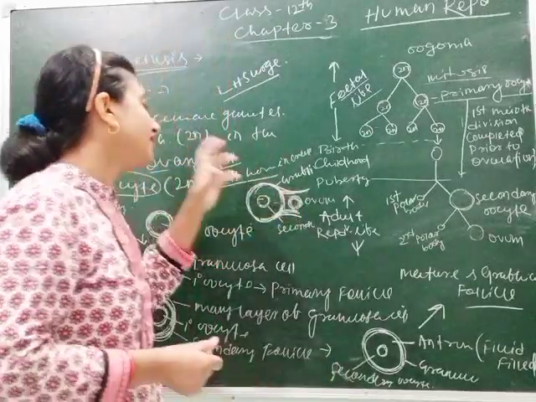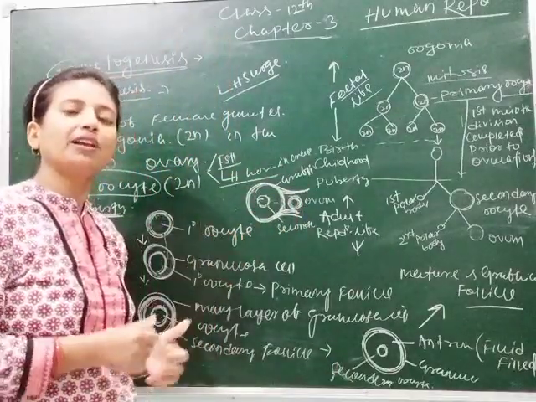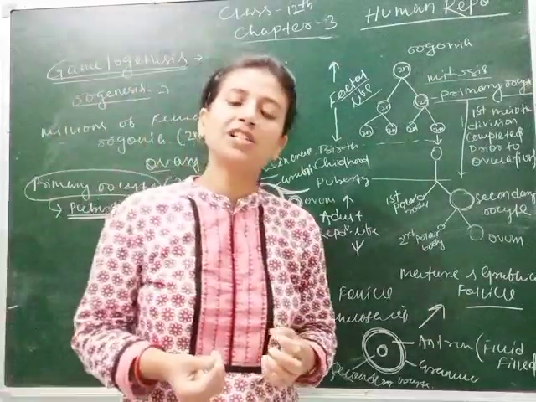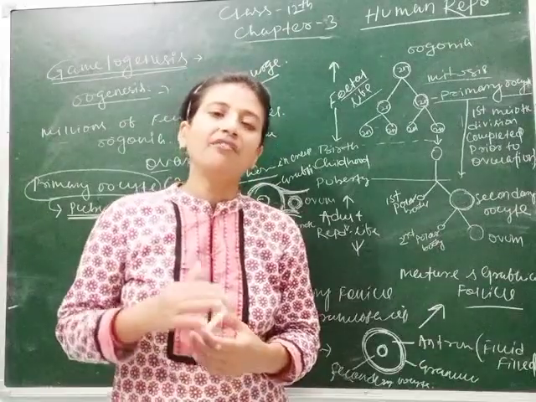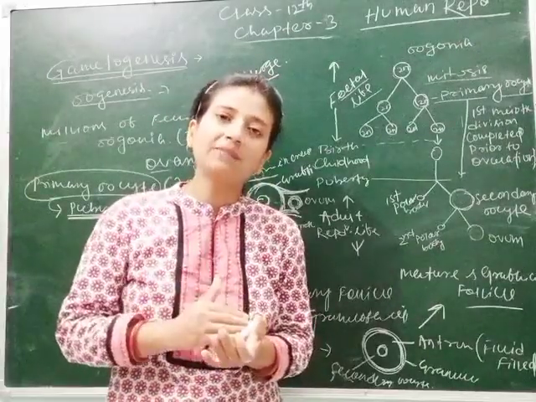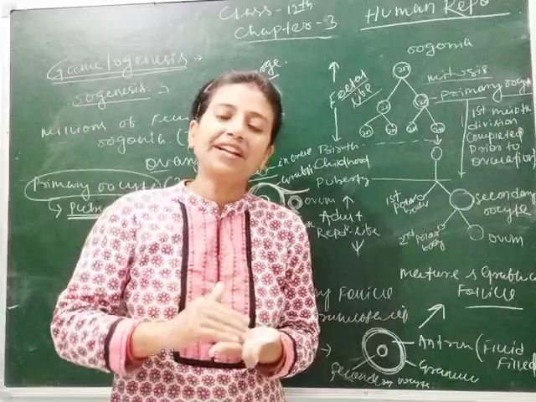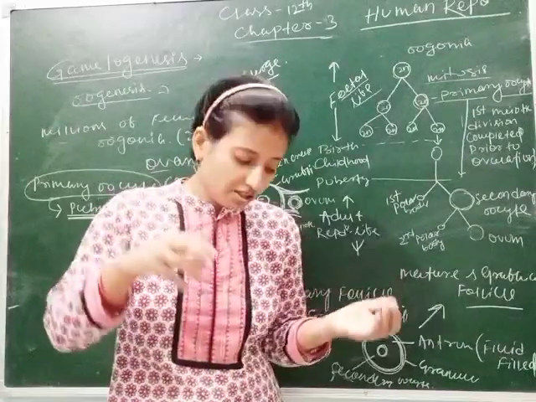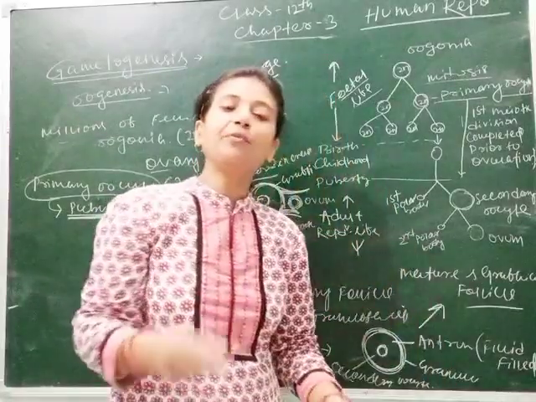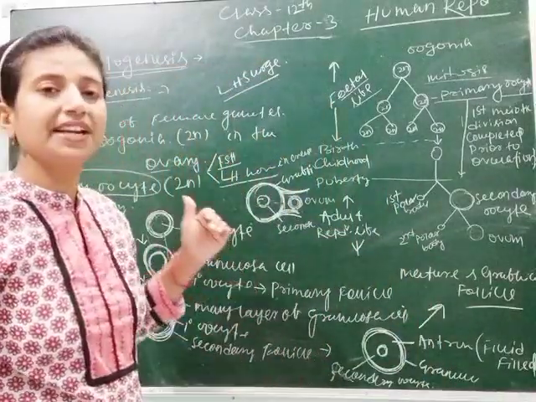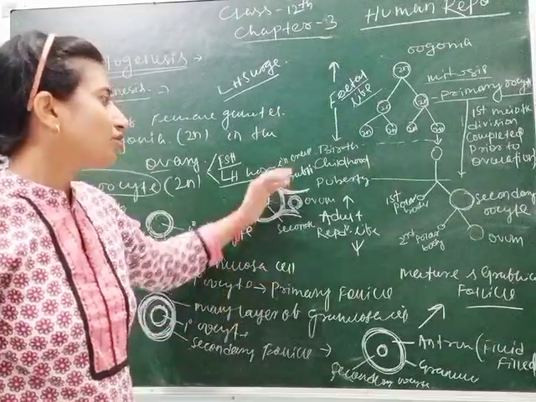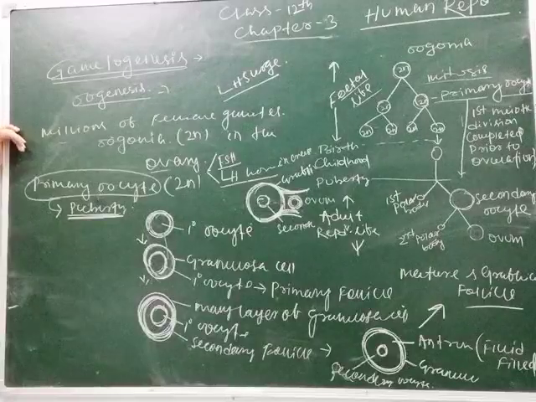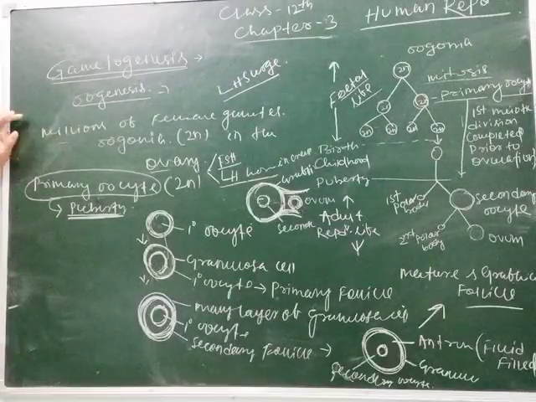After rupture, one part of the Graafian follicle goes through the luteal phase and forms corpus luteum, and through corpus luteum progesterone hormone is secreted, which is called the pregnancy hormone, and it helps in the maintenance of endometrium. Why? As we know, the implantation of the zygote occurs on the endometrium, so its maintenance is necessary. So students, this is all about gametogenesis, meaning oogenesis. In the next class we will study the menstrual cycle.